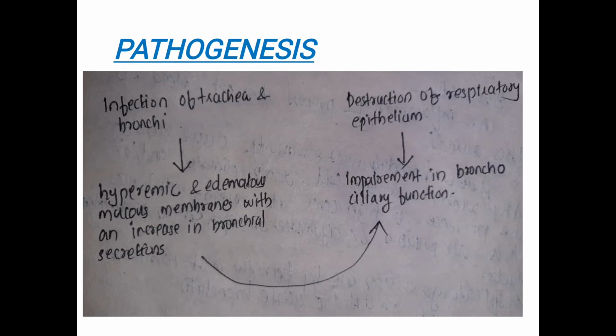At the same time, as the result of the infection, there is a chance of destruction of the respiratory epithelium, which can range from mild to extensive, and this may impair the bronchociliary function. The hyperemic edematous mucous membranes with an increase in the bronchial secretion further impair the mucociliary function. All these factors contribute to the development of acute bronchitis.